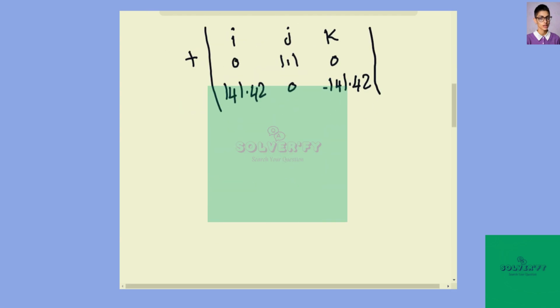If we solve this one, we will get the value of MRO, moment of resultant at O, equals, we forgot a term, the last term should be 100k plus 127.28 i minus 127.28k.